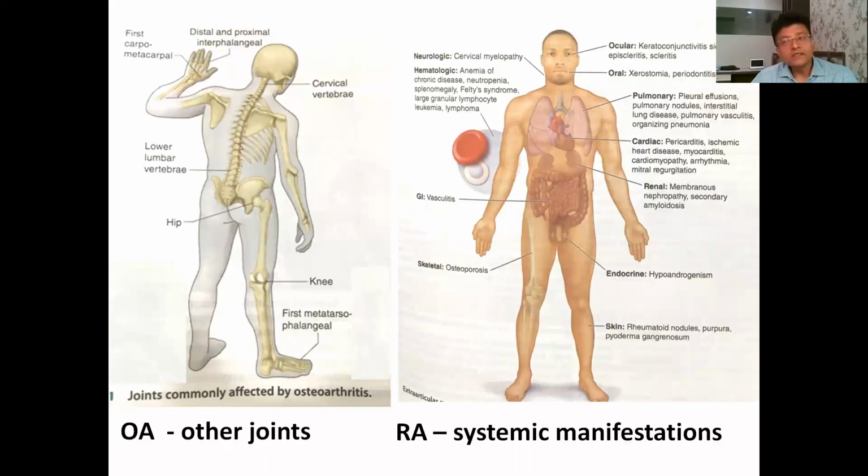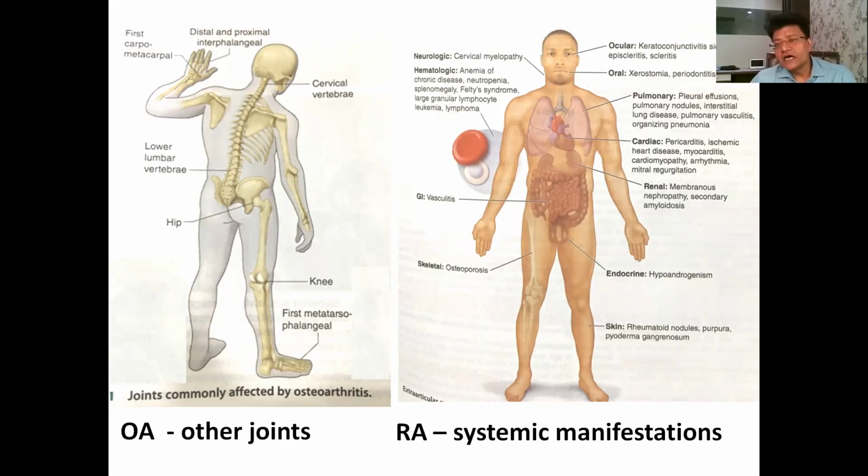But in rheumatoid arthritis, it is a systemic disease. Not only the bone and joints get affected, but other systemic illness is a rule in rheumatoid arthritis. So start from the ocular manifestation. It can cause keratoconjunctivitis sicca, episcleritis, scleritis. Neurological, it can cause cervical myelopathy. Hematological, it can cause anemia of chronic disease, neutropenia, splenomegaly.